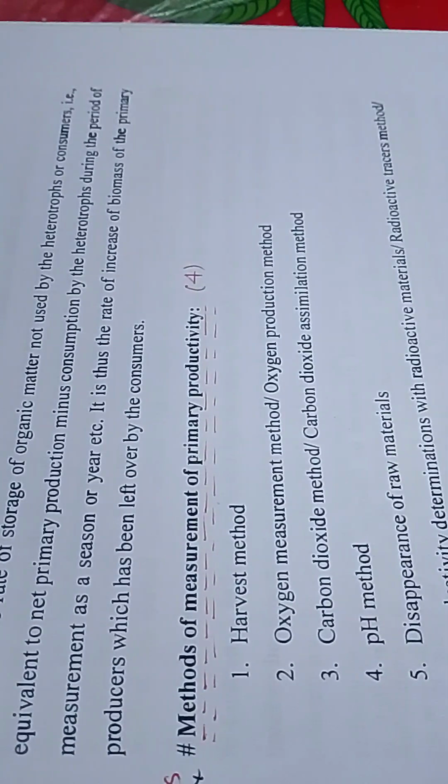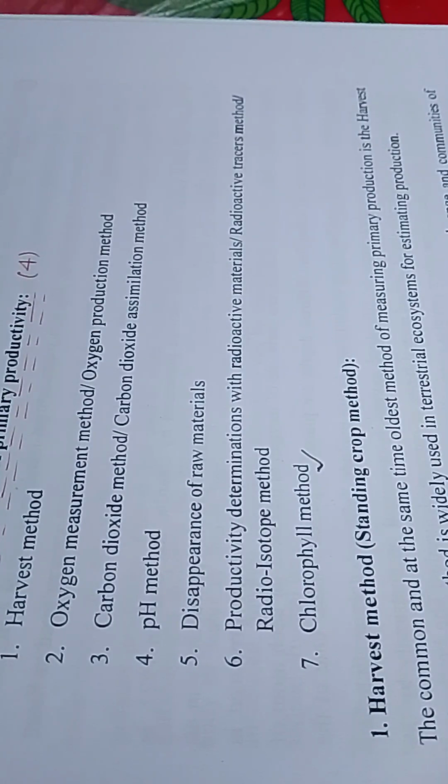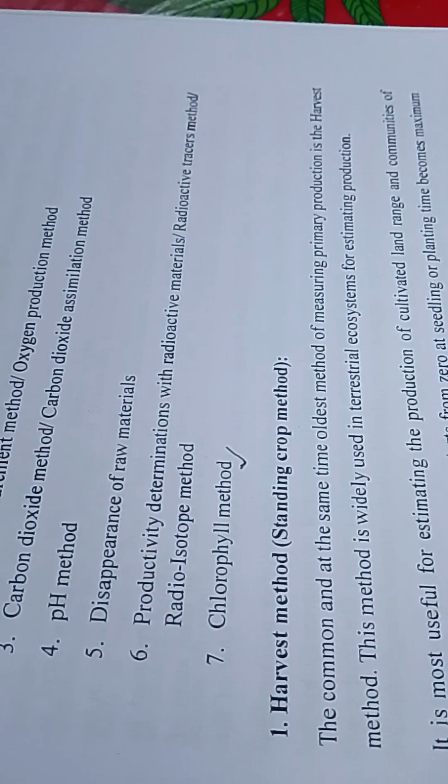Methods of measurement of primary productivity: harvest method, oxygen measurement method, oxygen production method, carbon dioxide method, carbon dioxide assimilation method, pH method, disappearance of raw material, productivity determination with radioactive material, radioactive tracer method, radioisotope method, chlorophyll method.